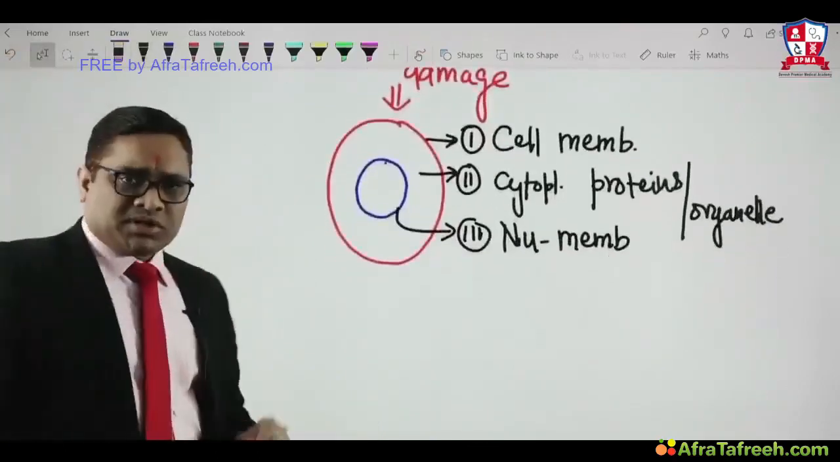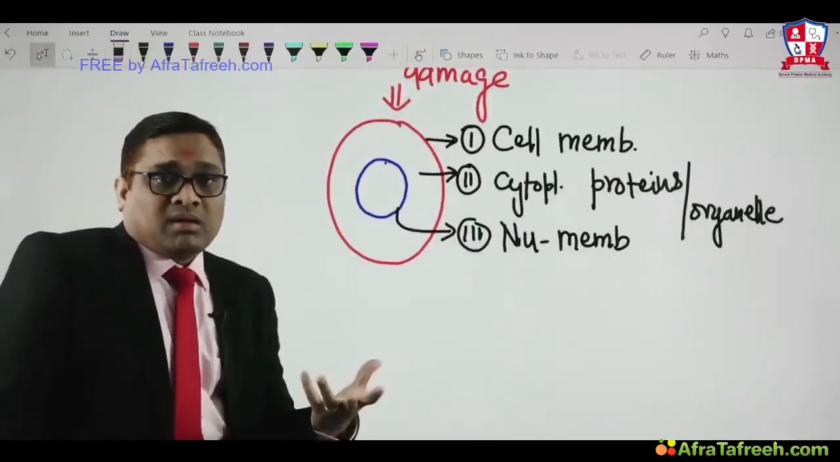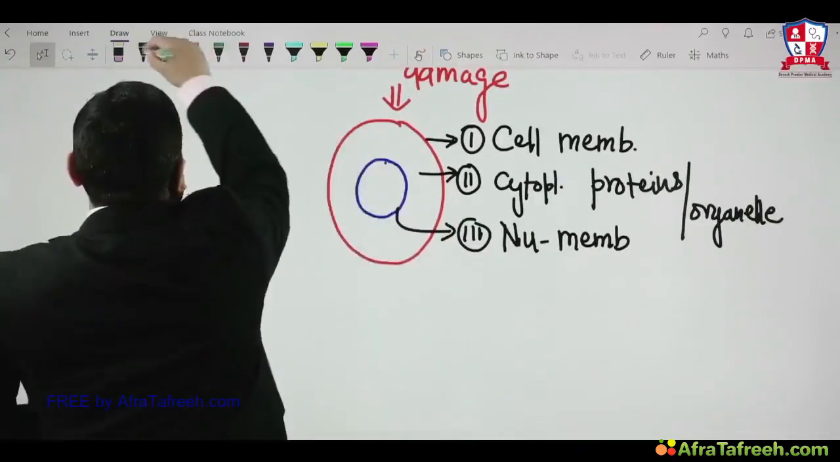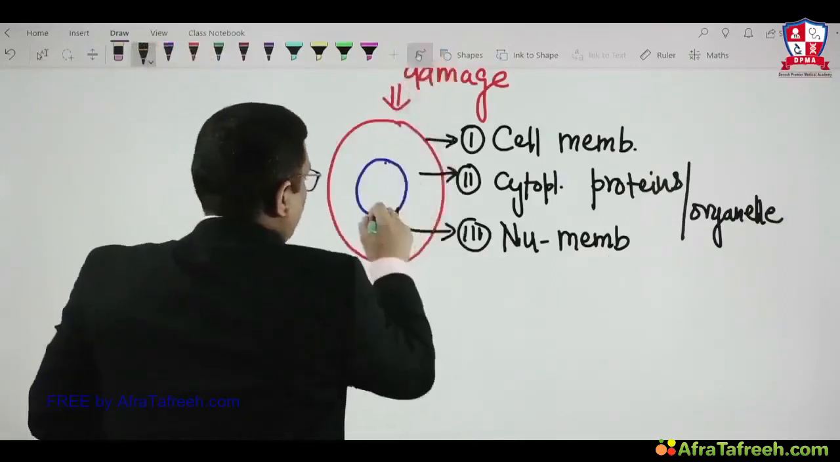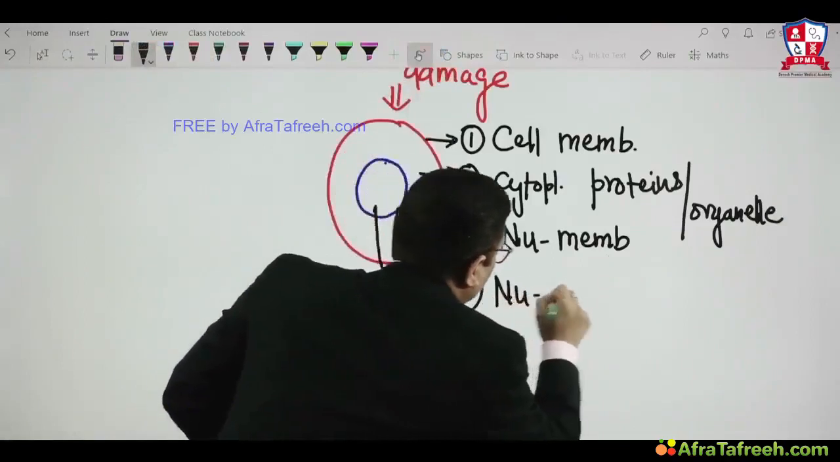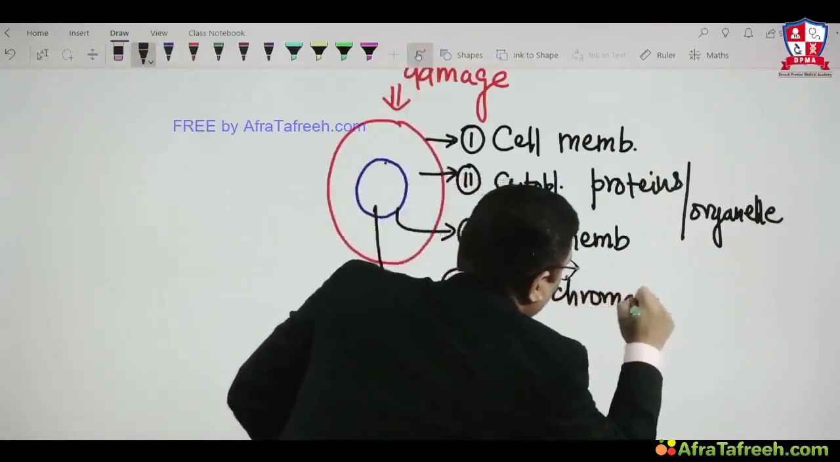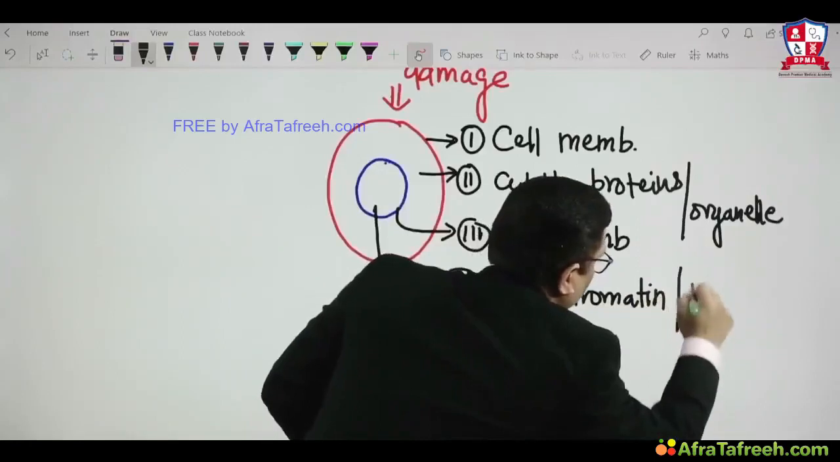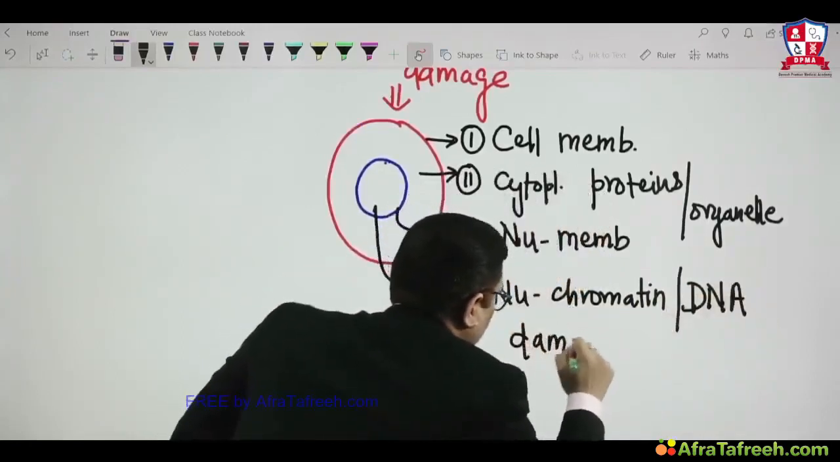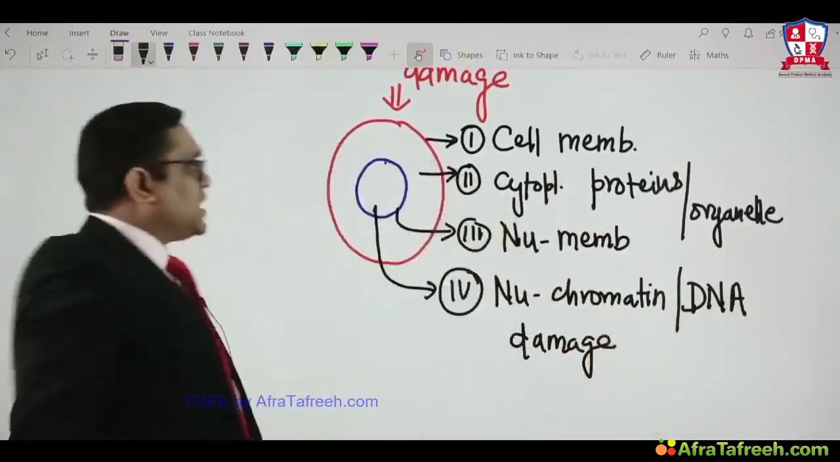Inside the nucleus, what is present? Chromatin. What is chromatin having? DNA. So chromatin and DNA will also be damaged by them. This is also important to understand. So the fourth thing is nuclear chromatin, which consists of DNA, so I am writing chromatin or DNA damage. That is the mechanism of action of any free radical.